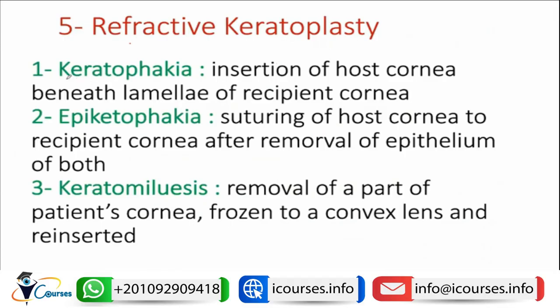So they use procedures like keratophakia, epikeratophakia or keratomileusis in order to shape the cornea, or to add a host cornea to increase the dioptric power of the cornea in order to correct the refractive error, but on the cornea side, not to replace the lens side. This is not of much importance nowadays.